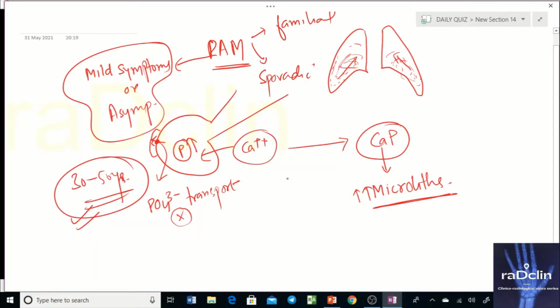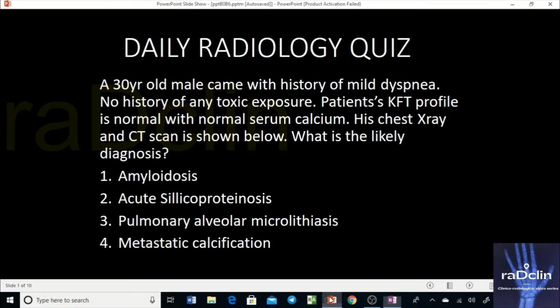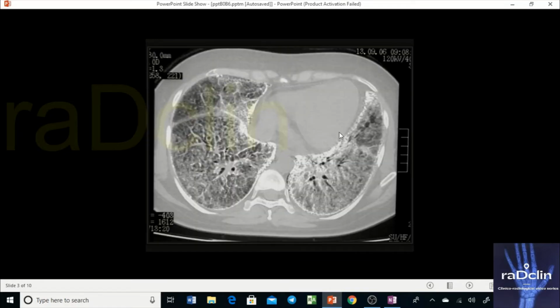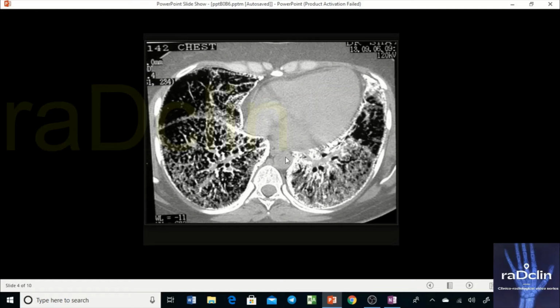So you see this particular type of picture which we showed, the answer to the question is pulmonary alveolar microlithiasis. The classical picture shown by these imaging findings is increased density due to calcium and microlith deposition, which obscures the surrounding structures. It's along the mediastinal pleura, that's why it causes this, and there is nodular or patchy involvement.